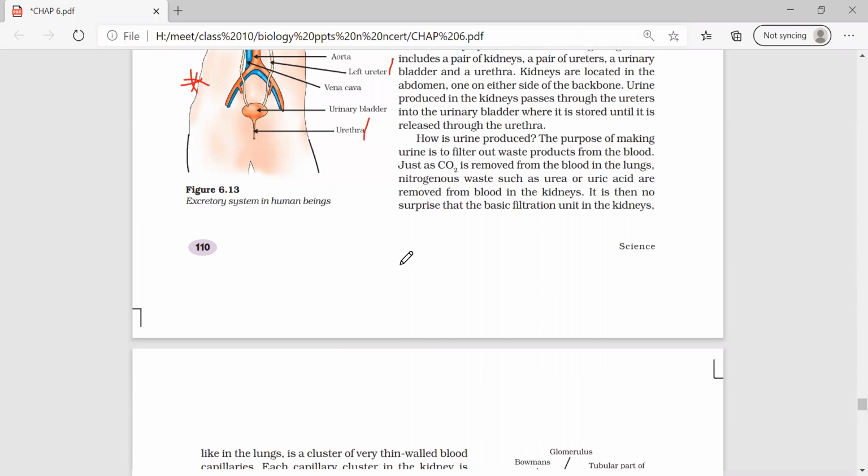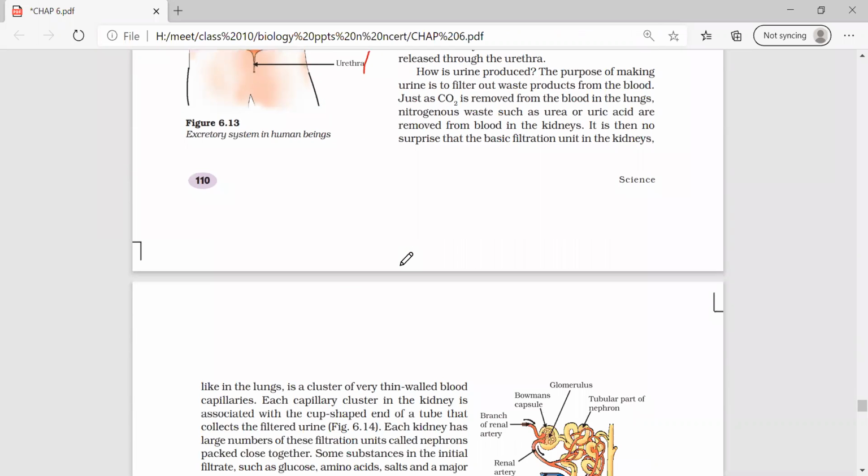Next, how is urine produced? I have given you the answer, I hope you have taken it down. First one is glomerular filtration, then tubular reabsorption, then tubular secretion. I gave you in 3 points. Have you taken it? Yes, ma'am.